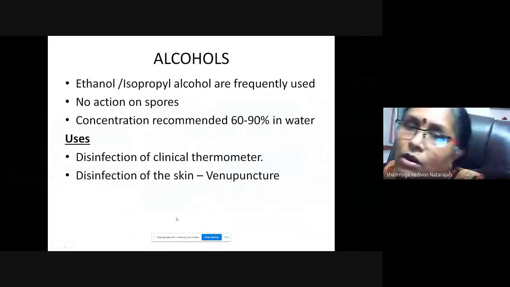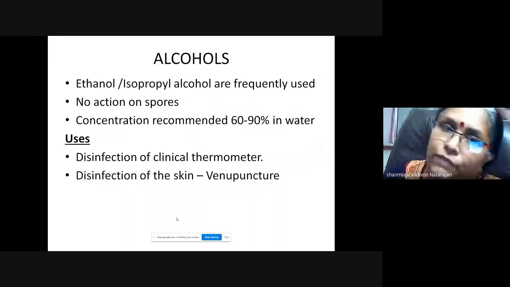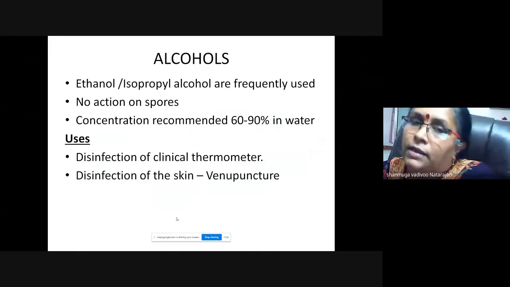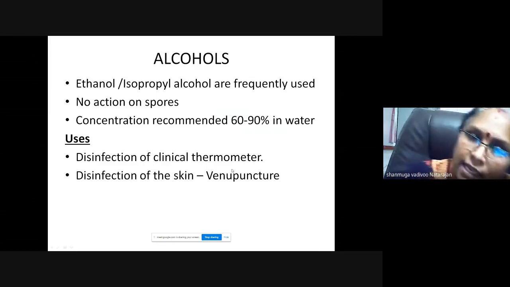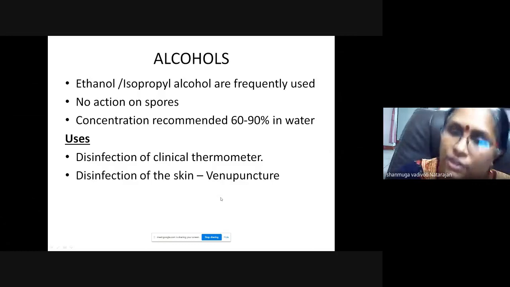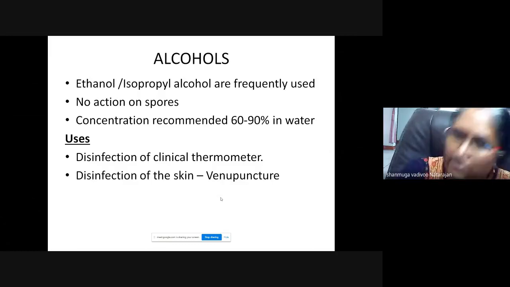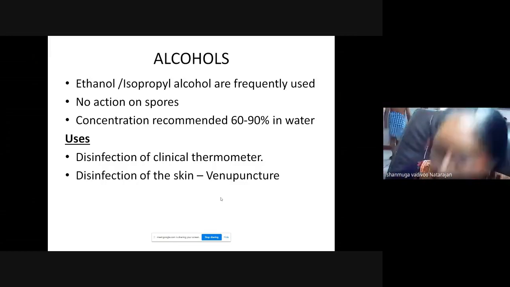Yes, ma'am. Alcohols: ethanol, isopropyl alcohol. These are the most frequently used. They cannot kill spores, but a concentration of 60 to 90% is recommended. You can see clinical thermometer disinfection, disinfection of the skin, like the hand rub you are using nowadays. All those things can disinfect, but they cannot kill the spores.